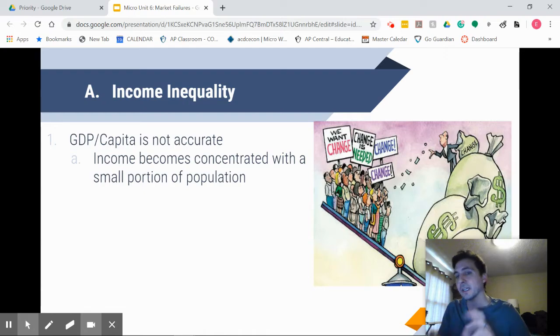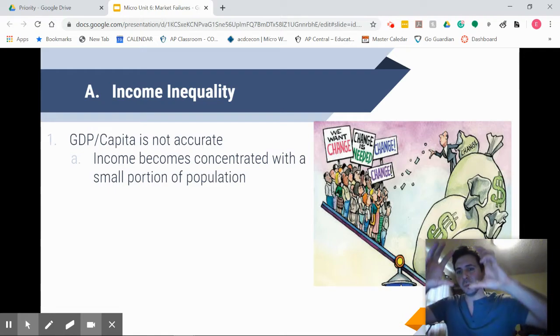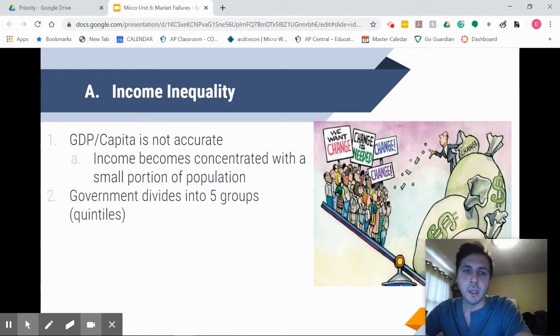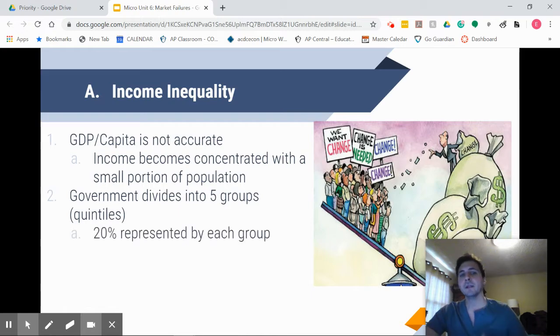Of course, we know income becomes naturally over time concentrated with a small portion of our society. Generally speaking, a free market society continues to concentrate wealth at the top. And so sometimes the government needs to get involved to fix that. So in order to understand this inequality, the government divides society into 5 groups. We call them quintiles. Quintile is 1 of 5. That's the idea. 20% of our population is represented by each group because 20% times 5 is 100%.